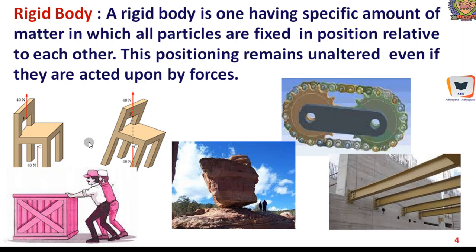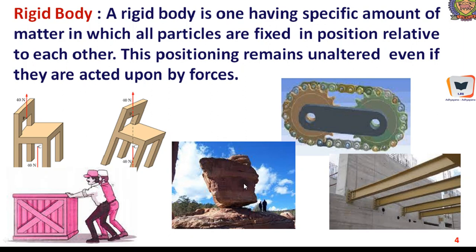For example, here a stool or a bench or a chair is subjected to a force, it will be simply lifted, that's all. And here it is rotated, and the rotation matters over here. And here two people are just pushing this big box, and they will definitely get a resistance from the bottom, which is the frictional resistance. And here it is verified what amount of force is to be applied in order to push, encountering the frictional force being developed. And this is the best example of a rigid body.